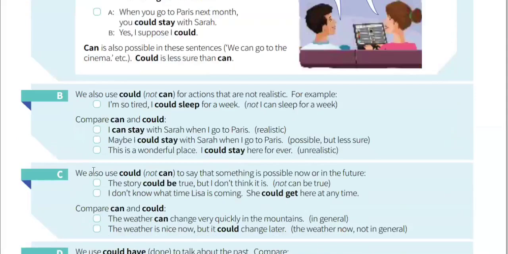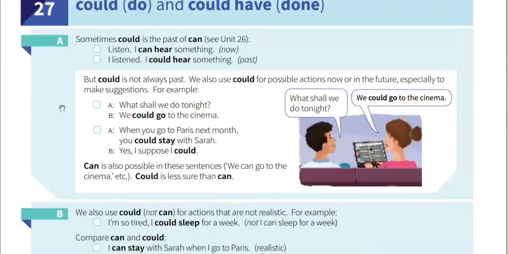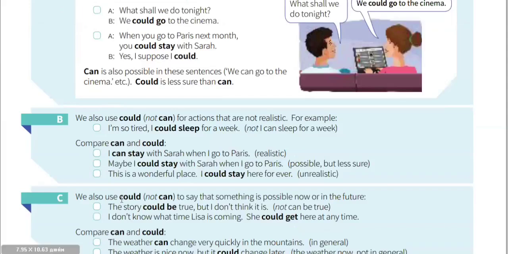Okay, let's look at the C1. C1 is repeating the same thing again. I don't like this book in this occasion because sometimes the book is quite repetitive. The book clearly explained something in a previous unit or in other paragraphs, but then again, the book continues repeating these things. And it is doing the same thing here. The book is saying that we also use could to say that something is possible now or in the future. For example, the story could be true, but I don't think it is.